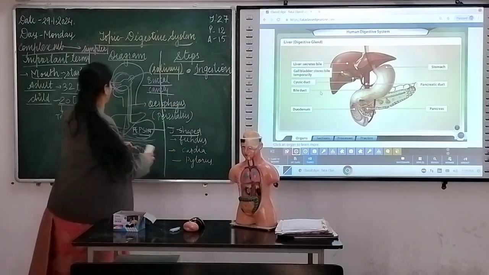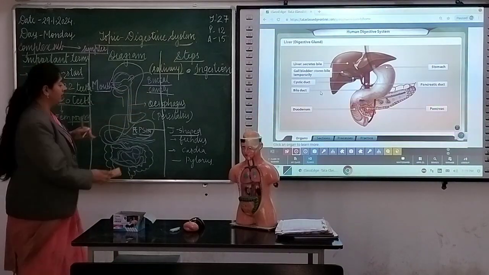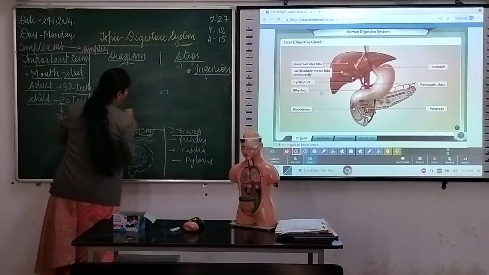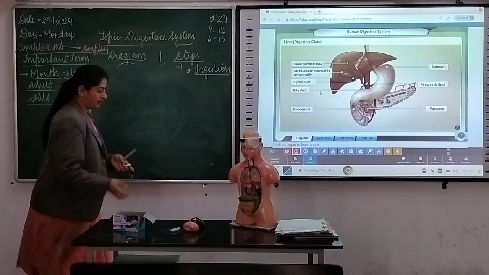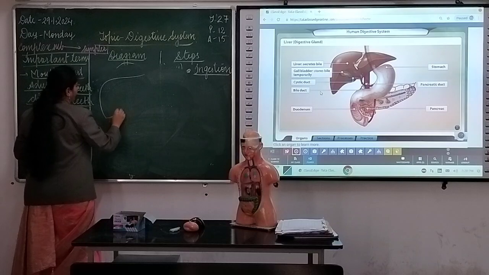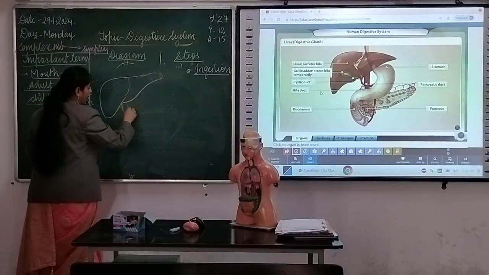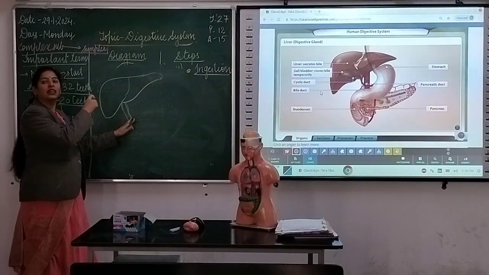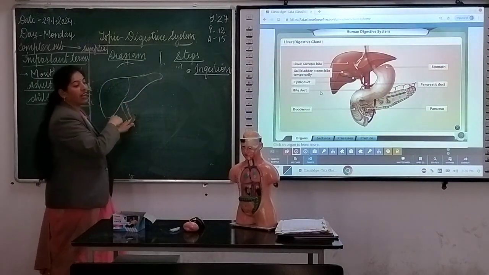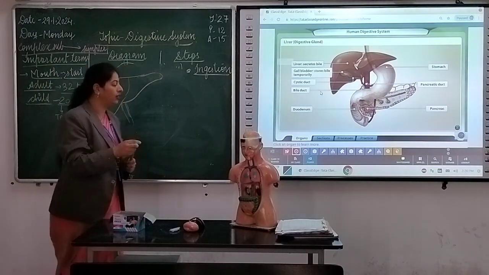So, look at that. Now, shall I just remove these things? I'm just drawing the diagram of liver. Here we have the largest organ, liver. Here we have some kind of pipe, which in biological language we call a duct.